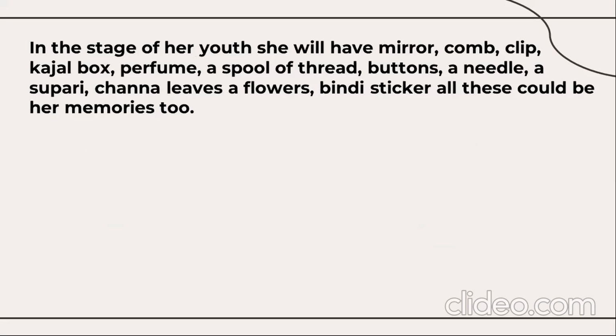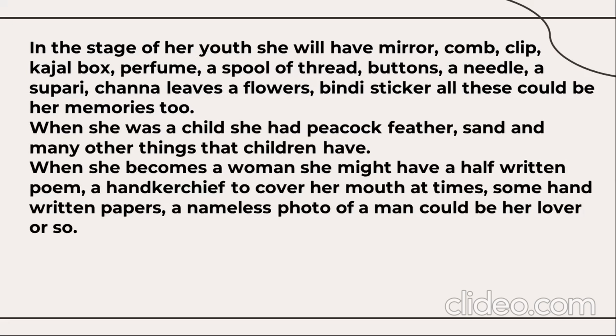In the stage of her youth, she will have a mirror, comb, clip, kajal box, perfume, a spool of thread, buttons, a needle, a supari, chana leaves, a floss, bindi, sticker. All these could be her memories too. When she was a child, she had a peacock feather, sand, and many other things that children have. When she becomes a woman, she might have a half-written poem, a handkerchief to cover her mouth at times, some handwritten papers, a nameless photo of a man who could be her lover or so.